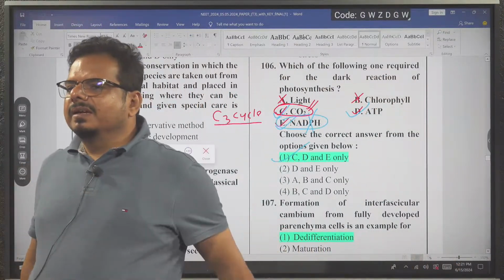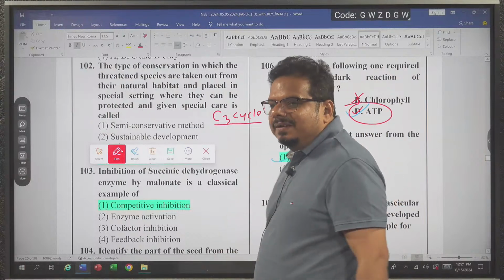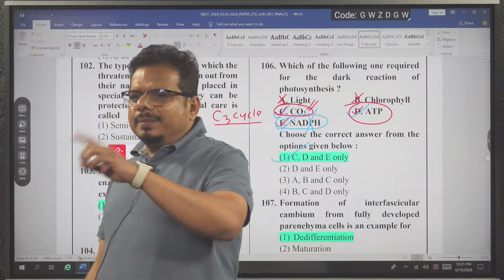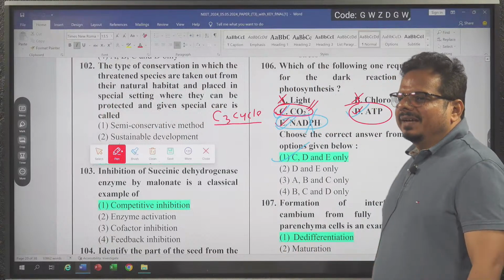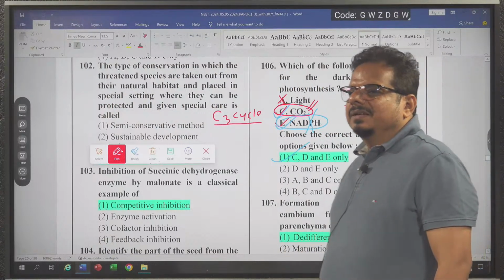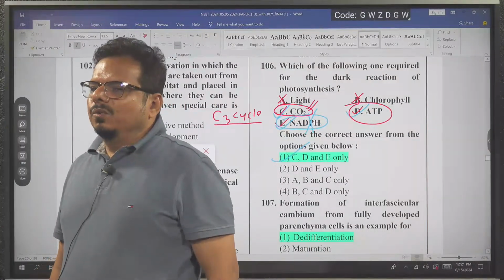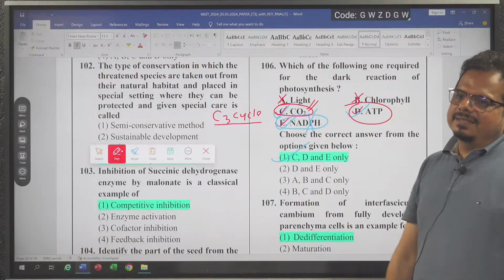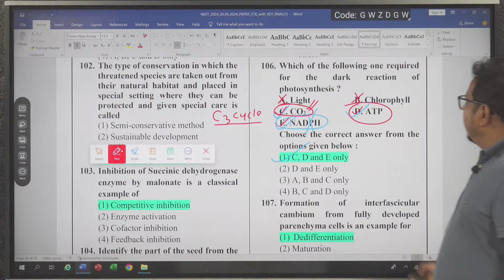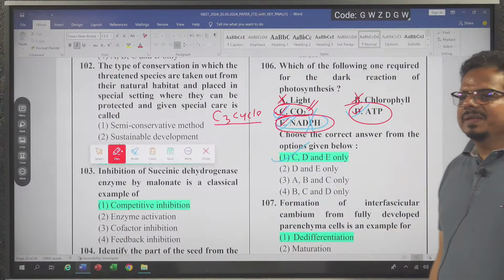Good, well done. Now, at which step is ATP required? Is ATP required in one step or more than one step of the dark reaction? ATP is required in two steps of the dark reaction: one is regeneration, another is reduction. Reduction and regeneration both require ATP. In which step of the dark reaction is NADPH required? Reduction.